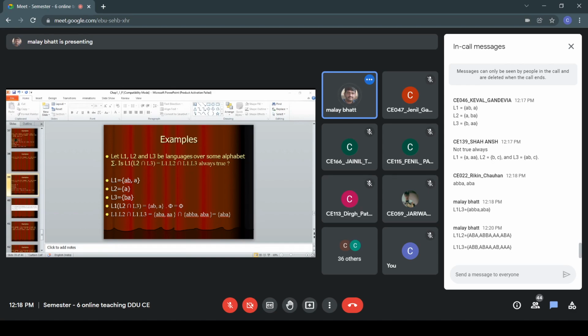Now let us see the answer of Ansh. Here you are taking sigma differently. You are taking sigma with C, and L2 intersection L3 you are taking as C. So your input alphabet is ABC. Then you need to specify that L2 intersection L3 is C, because of BC and here AB, C. So C is the intersection.